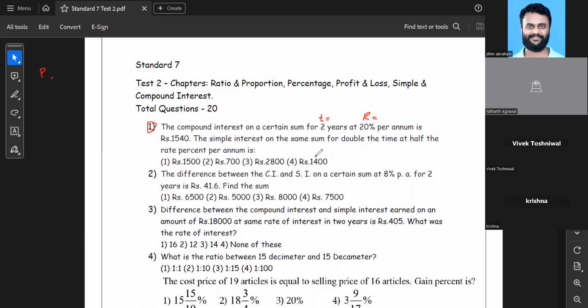The simple interest for the same sum: here also the principal is P. The sum is same, but the time is double. So in this case the time is 4. Previously it was 2 and now it is 4. And the rate of interest is half. So previously it was 20, now it is 10%. So the simple interest would be how much? That's what they're asking.